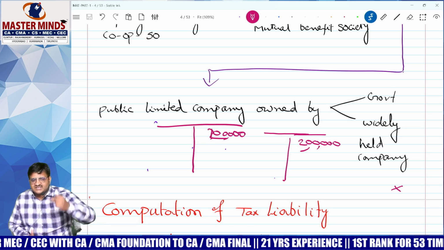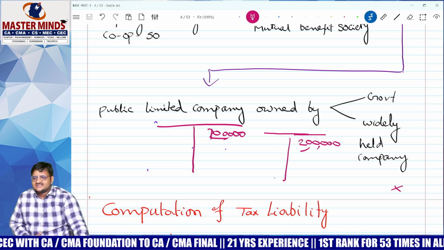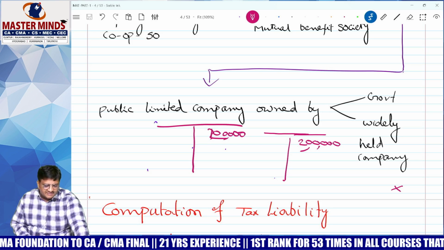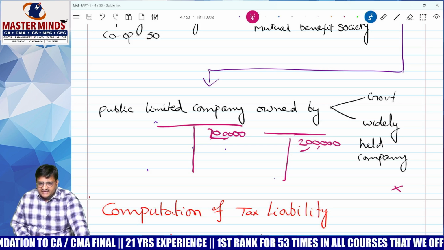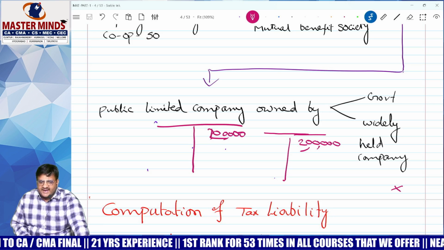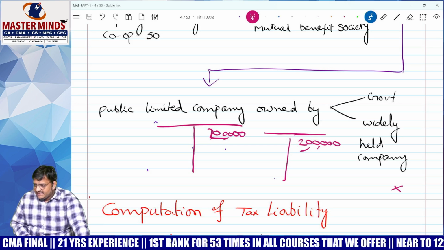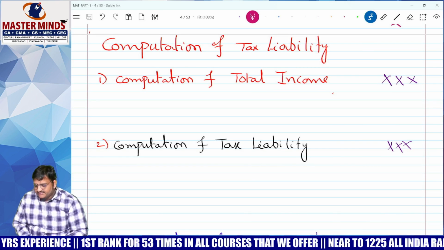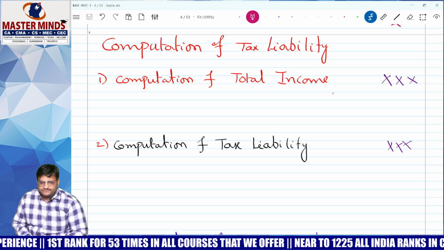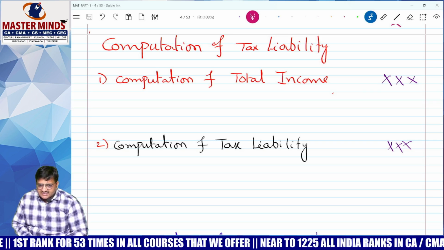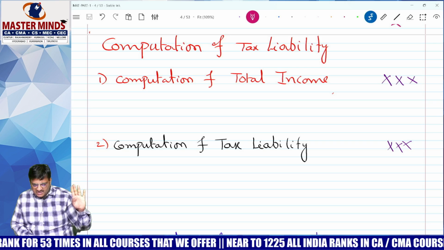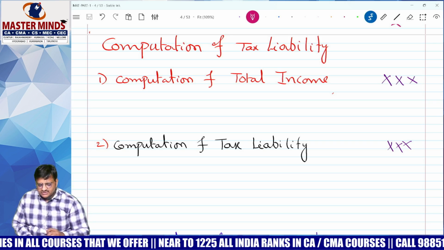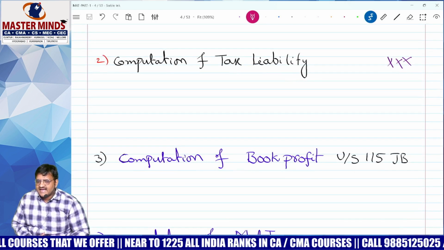For that purpose, the Government of India wanted to collect some tax that is called minimum alternative tax, MAT. Computation of tax liability is as follows. Step number 1, compute total income. Here onwards, if the examiner asks for tax liability, you have to do 5 steps, not 1 step. Step 2, computation of tax liability.